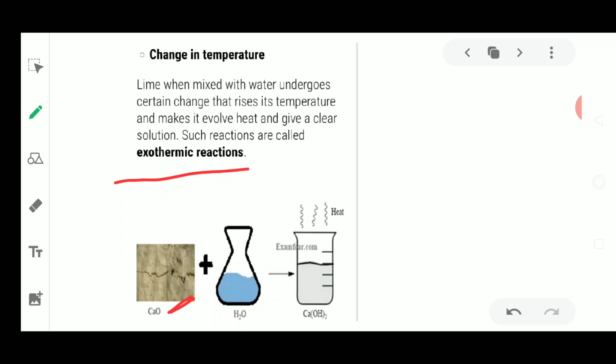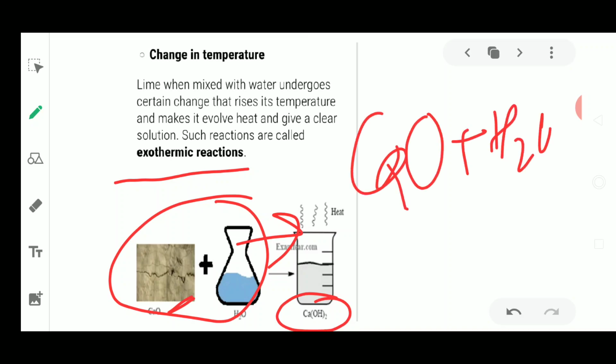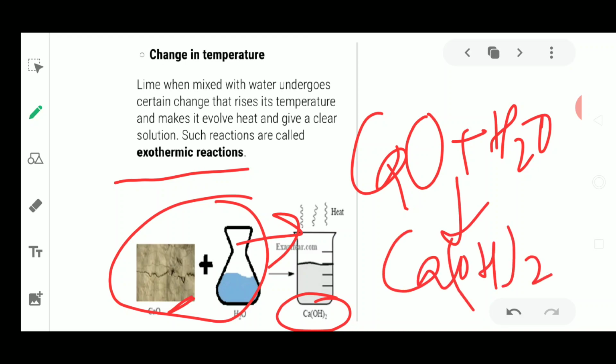This calcium oxide is going to be reacted with water to give rise to a new chemical called calcium hydroxide, also known as slaked lime. Whenever this calcium oxide reacts with water, it gives rise to calcium hydroxide. This calcium hydroxide is a new chemical. This one is known as quicklime, and this is known as slaked lime.